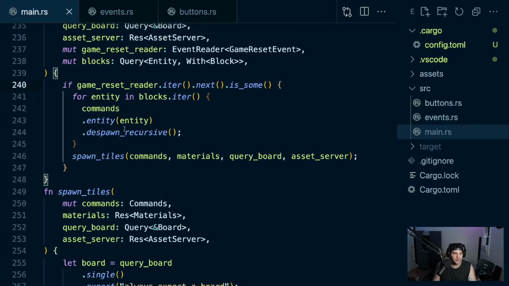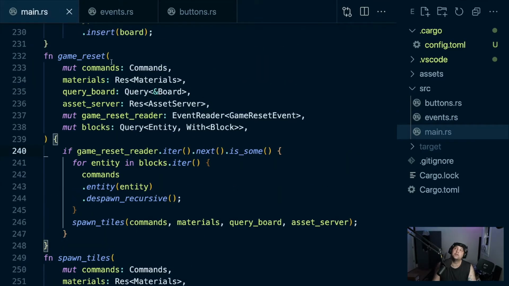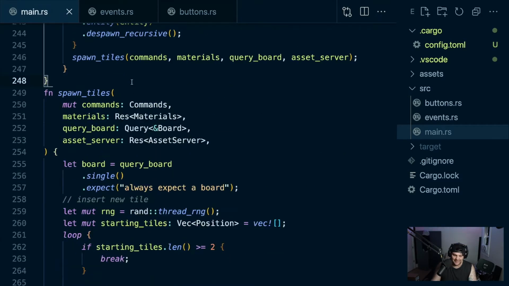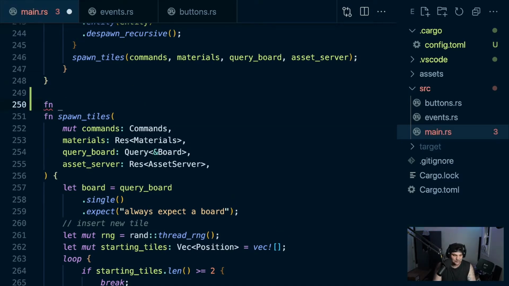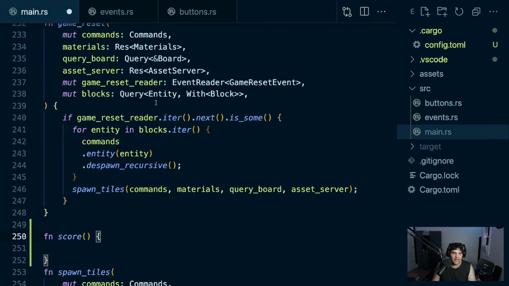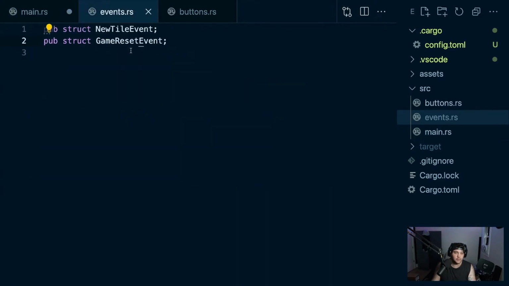So let's write a score function. The score function will probably not interact with anything else, but I'm doing everything in this one file anyway. I'll organize it later. Scoring system, we will need to add a new event. So we'll do pub struct, like a scorekeep event, or an add score event, maybe score add.